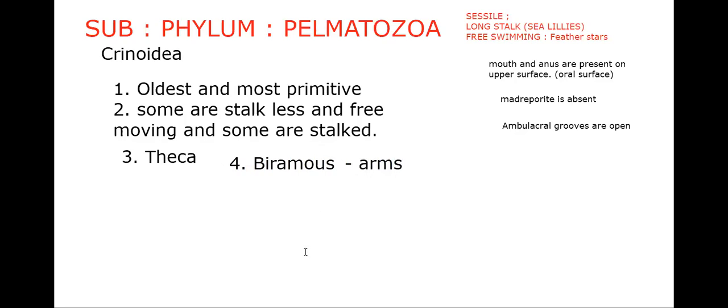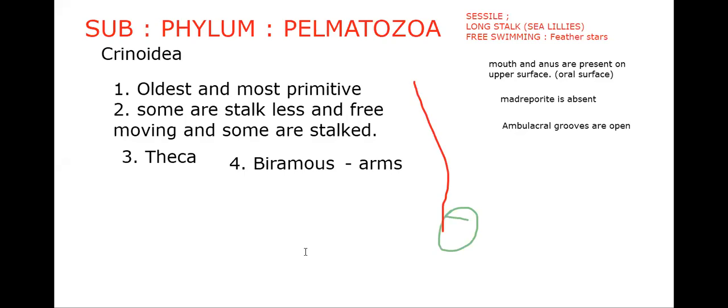So that's it: the oldest and most primitive form. Some are stalkless and free moving, and some are stalked. Next, the arms are biramous, we said, and pinnules are present here. Let me draw the sea lily so that I can show you all those particular things.